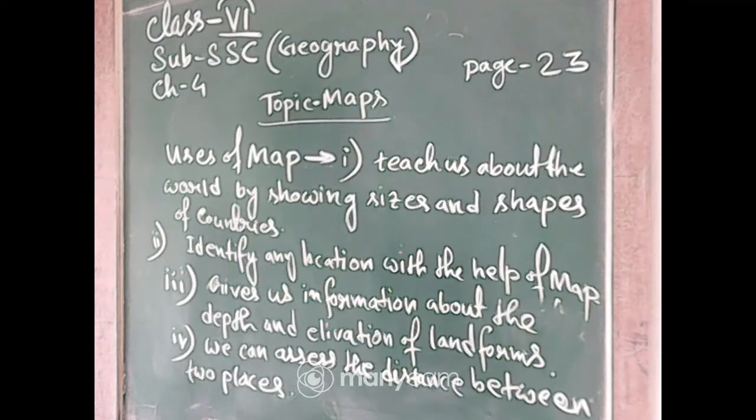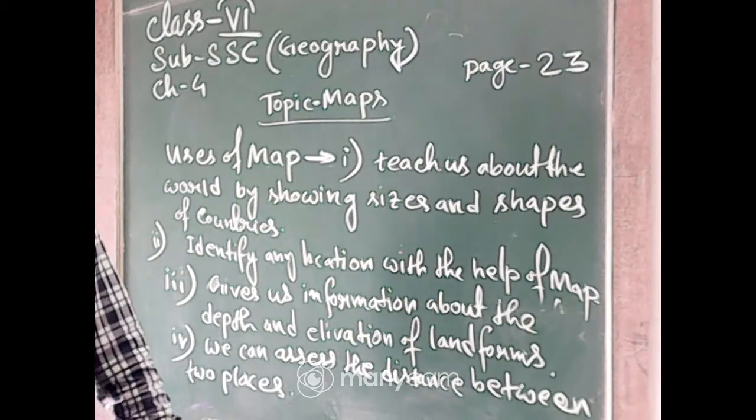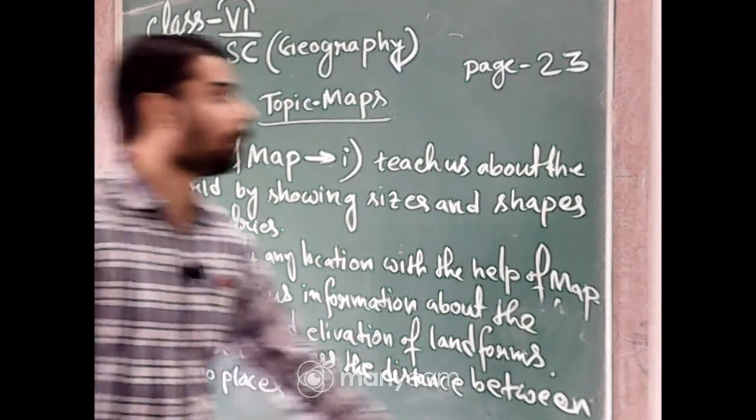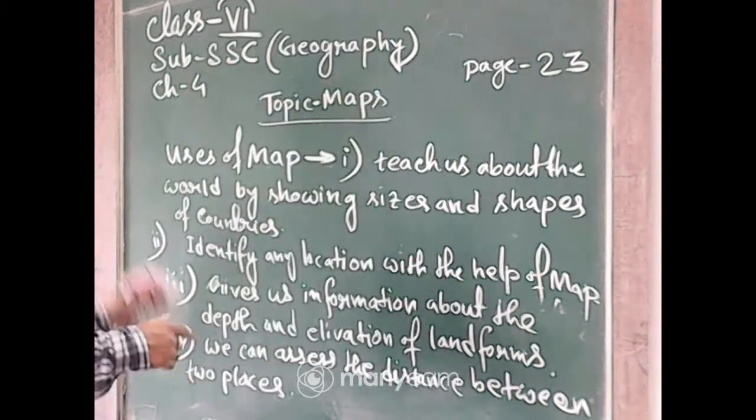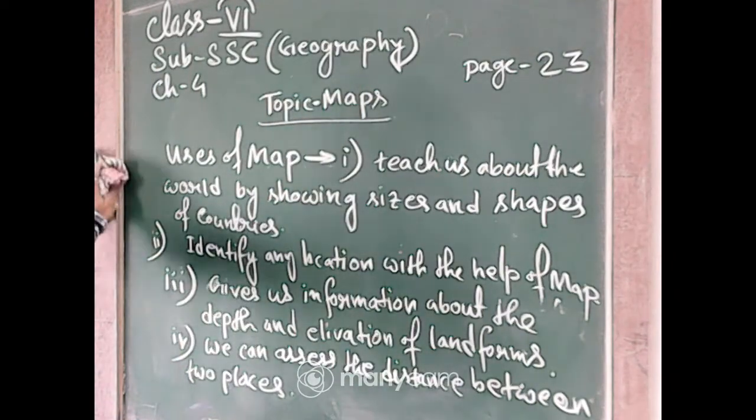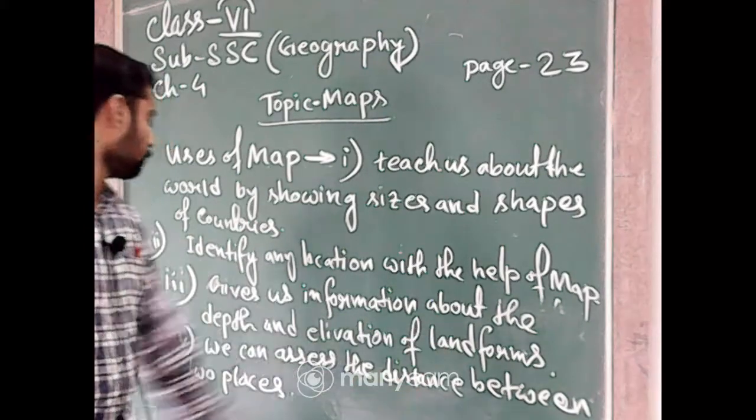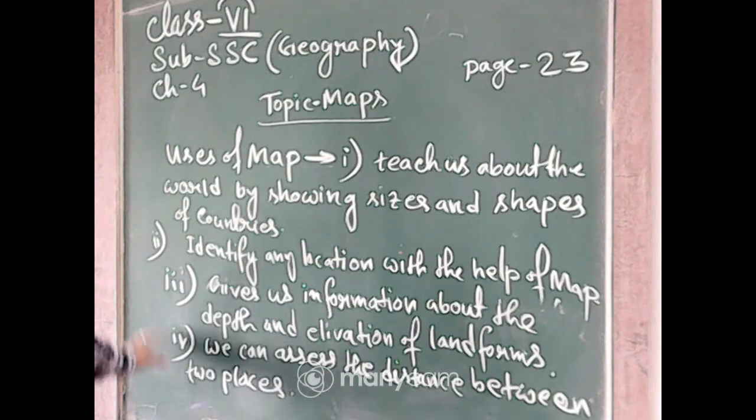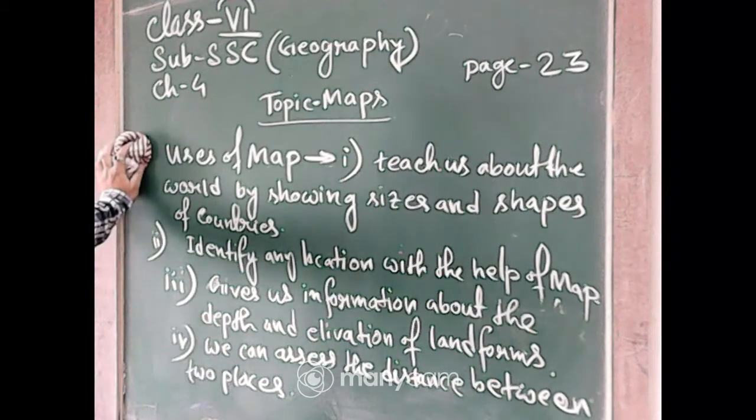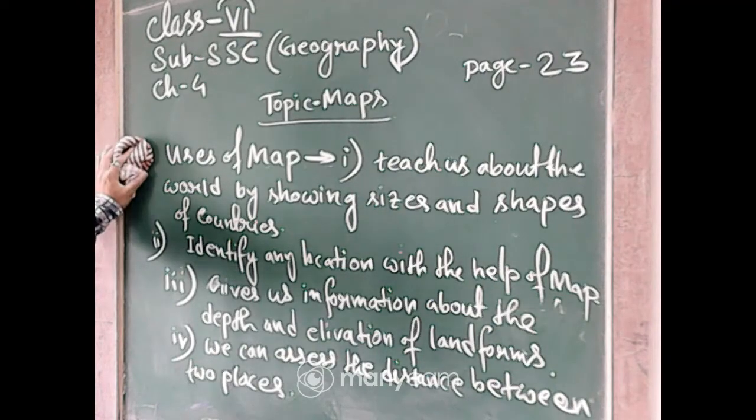Okay, no problem. So, next one I am discussing, which is the types of map. The types of map. I am rubbing this. Deeptok 3, it gives us information about the depth and the elevation of the forms. Okay, no problem. Now, can I rub this board? Can I rub this board, students? Okay.